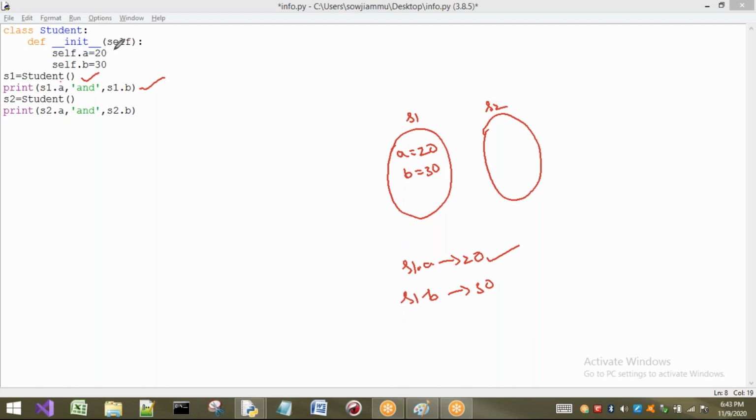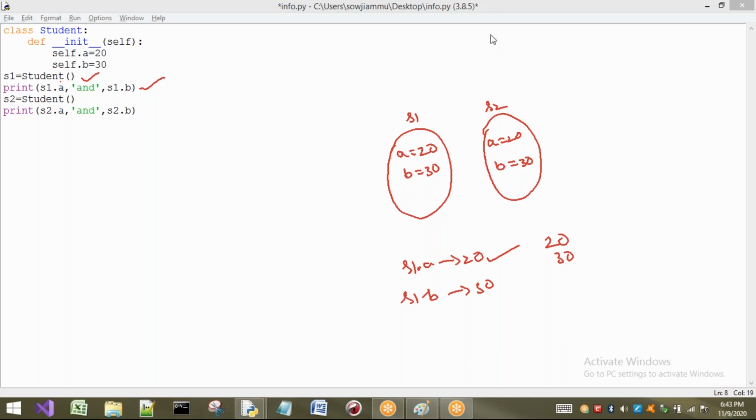self.a equal to 20. Is there any a here? Not there. So it will insert here. Okay. Next, self.b equal to 30. So b equal to 30. Now here also what I am doing, s2.a. What is the a value in s2? 20. So 20 will be printed. And next, s2.b. What is the value of b in s2? 30. It will be printed. So in this way, a class has to be created, an object has to be created, a constructor will be called, and the variable will be initialized. And what is the use of self, we have also seen till now.